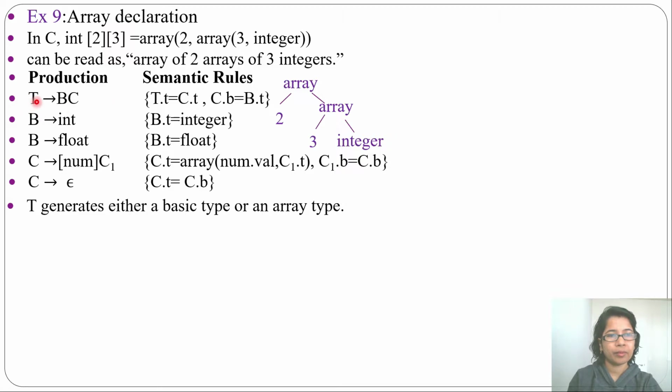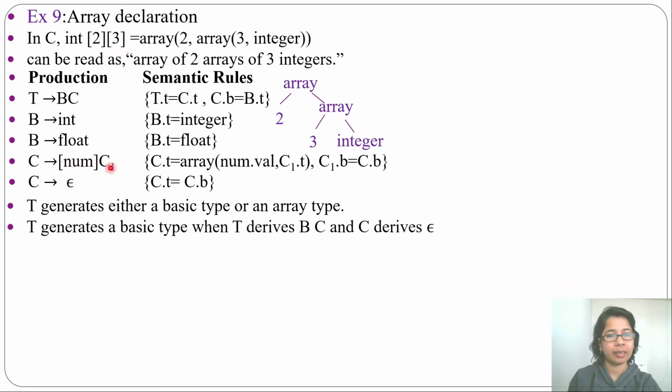You can see from T you can derive BC, from B you can derive integer or float, and from C you can derive epsilon. When from C you are deriving epsilon, it will create a basic data type, either integer or float, not array. When from C we use the production start bracket, num, end bracket C1, it will create the array declaration. B generates basic type, integer and float.